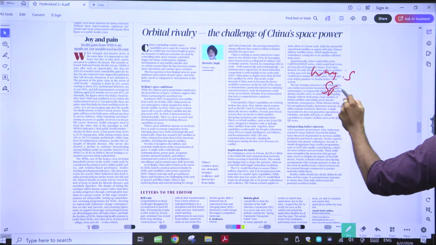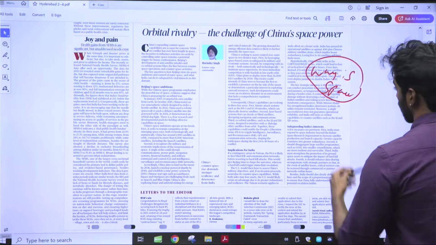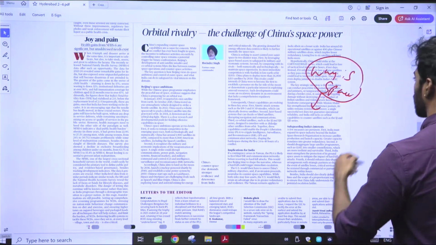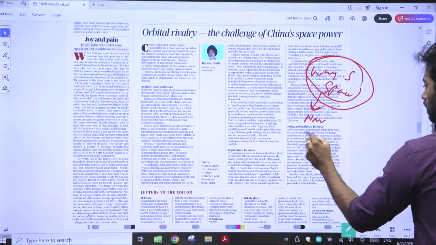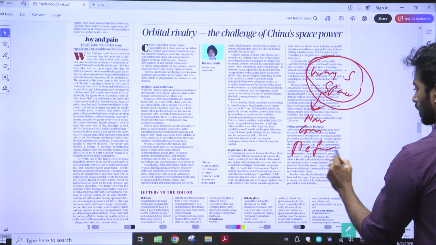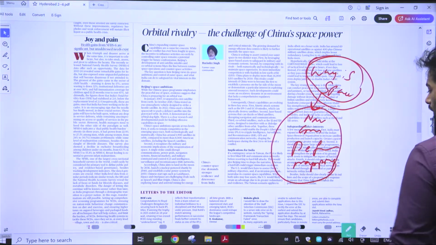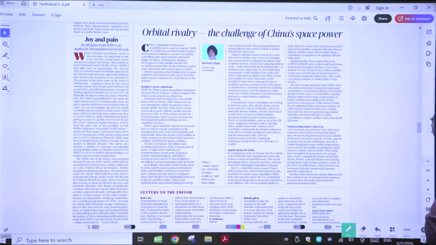Obviously, the land area has been taken control of by many regions, many countries, right? Even China is actually trying to get hold of our spaces. Then why is space important? Space is important for navigation, communication, defense, or mapping. For all of these reasons, space is very important. And China, through anti-satellite technologies or satellite technologies, has started to increase its presence in space.